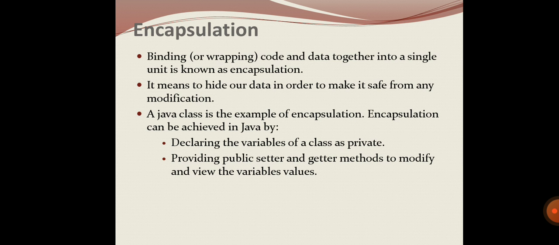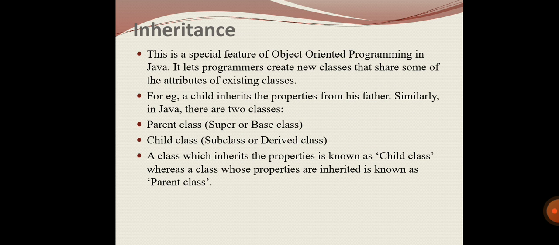Next we have to see inheritance. It is a special feature of object oriented programming, used to create a new class from an existing class. That is what is called inheritance. Here we have two different classes, the parent class and the child class, or we can call them the super class or base class as the parent class, and the subclass or derived class as the child class. The important definition here is what we mean by a parent class and a child class.